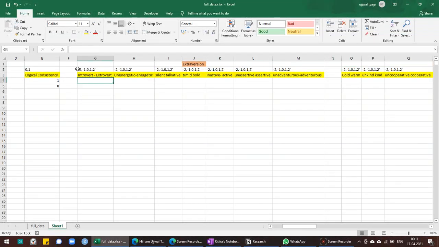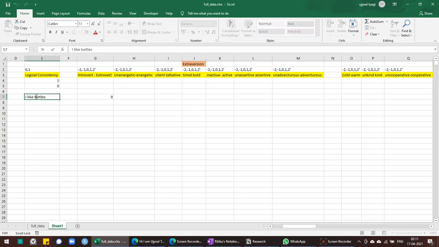In this case, -2 will mean very introvert, -1 will mean introvert, and 0 will mean there is nothing in the statement that talks about introversion or extroversion. For example, if the statement is I like turtles, does this say anything about introversion or extroversion? No, you don't know, so you'll score it as 0.